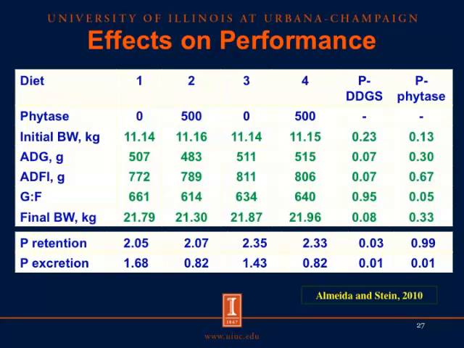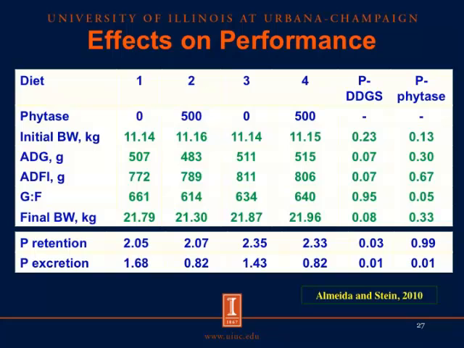We then fed these 4 diets to 4 different groups of pigs from 11 to about 21 kilogram of body weight. You can see there's no difference in the starting weight between the 4 different diets, and there's no significant difference in final body weight among diets, although there was a tendency for pigs that were fed the 2 DDGS containing diets, which is diet 3 and diet 4.